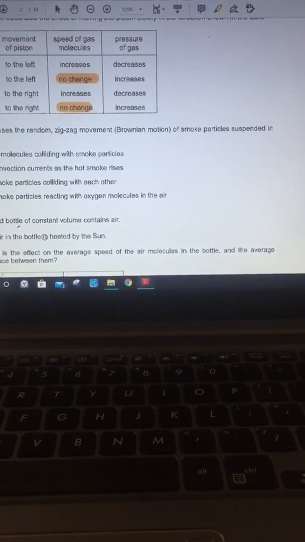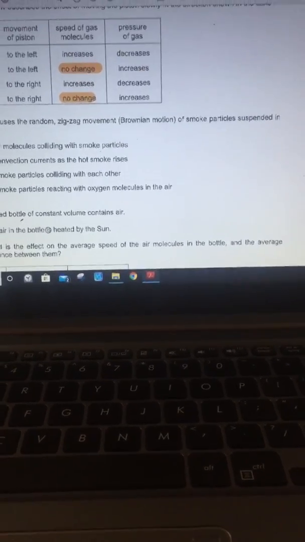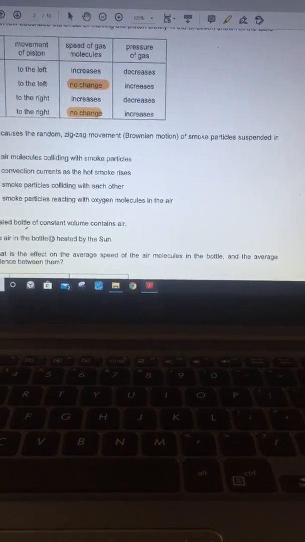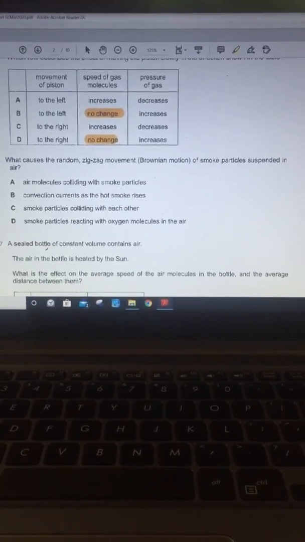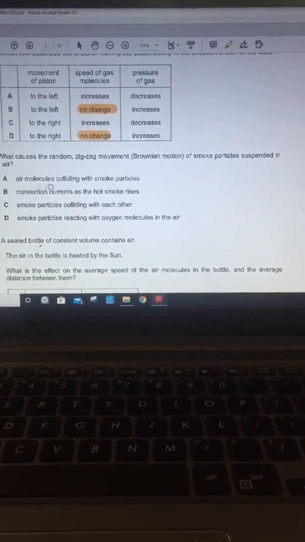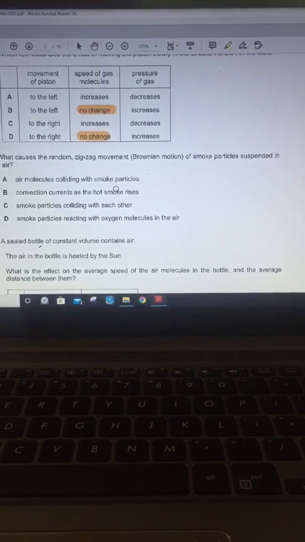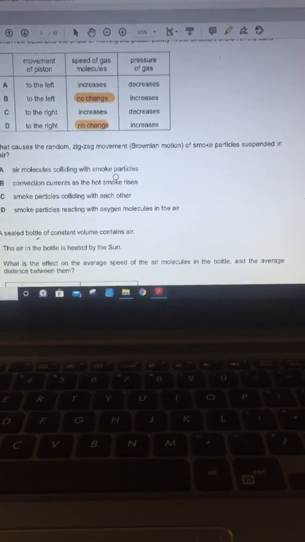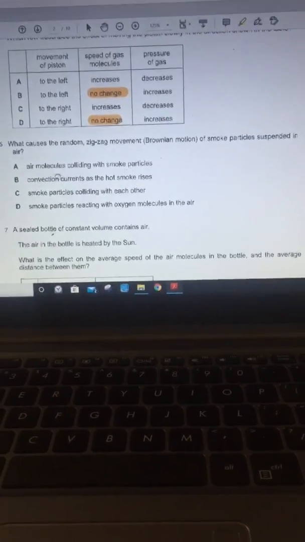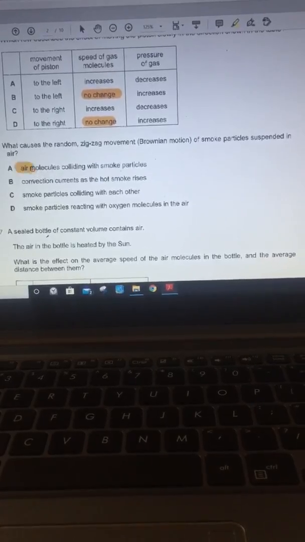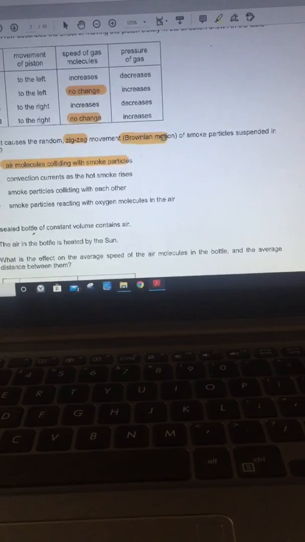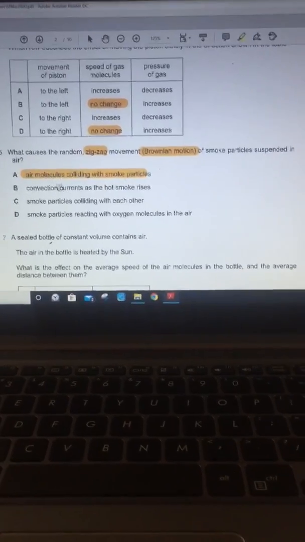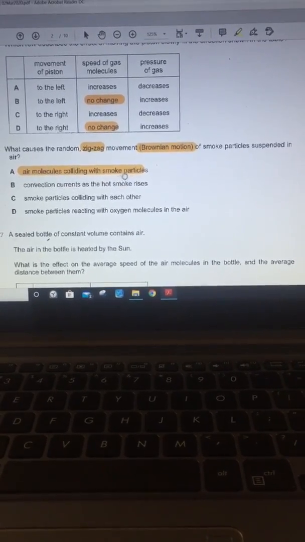Sixth one. What causes the random zigzag movement or Brownian motion of smoke particles suspended in air? Air molecules collide with smoke particles. Yeah, the collision between the air molecules and the smoke particles is what is causing the zigzag movement, the Brownian motion. Next option: convection currents as the hot smoke rises.